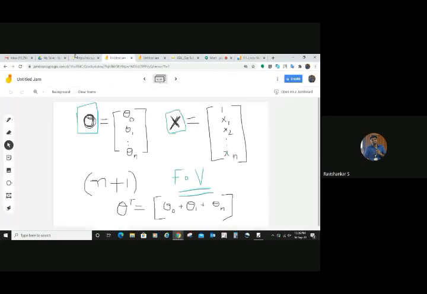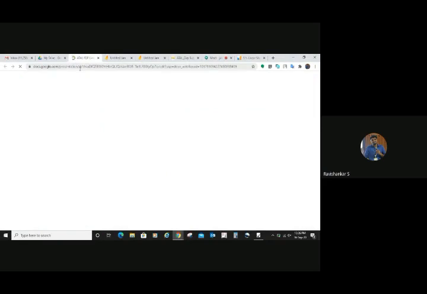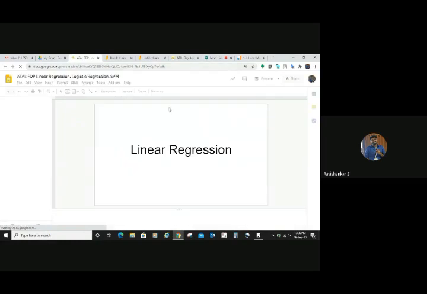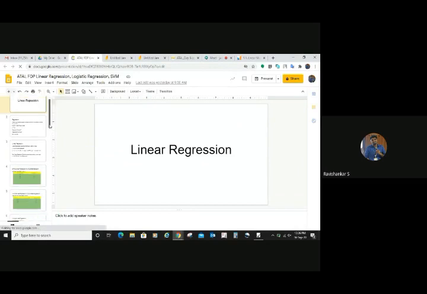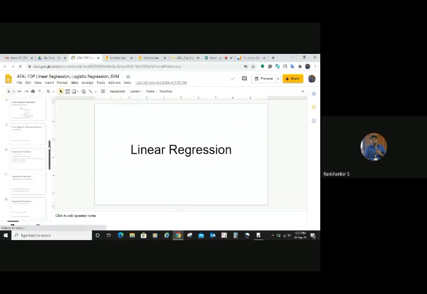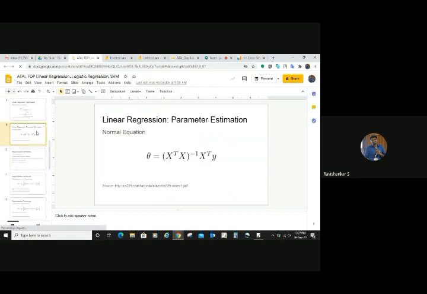Those who are not aware, you can see it's there in the material which I shared yesterday. You didn't get the PPT? I don't know whether I have shared it. If not, I will share today. No problem. Yes, this is the equation, right? Which we talk about as the normal equation method. We are going to implement this with the help of NumPy. You can have a quick view of this equation.